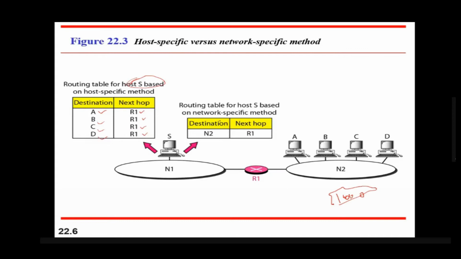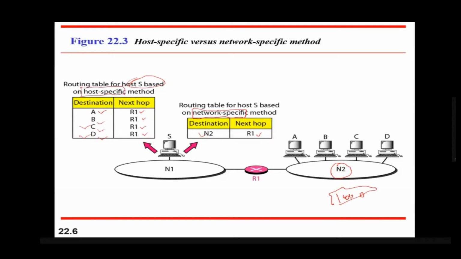How is it minimized? Instead of keeping a host-based method, the next method used is a network-specific method. Instead of keeping every host address in the routing table, what is kept? This network's address is kept. So instead of keeping all the addresses, we keep destination N2 and R1. Whenever it wants to send data to C, it will check which network it is in. It is in N2, so it will pass it to R1. Then again for D, it will check the network address. It is N2, so it will send to R1. So this is a network-specific method.